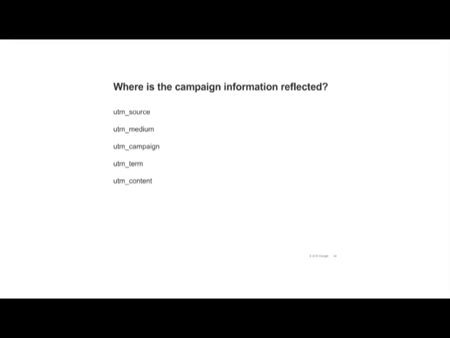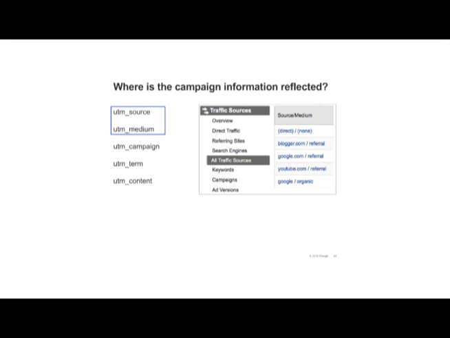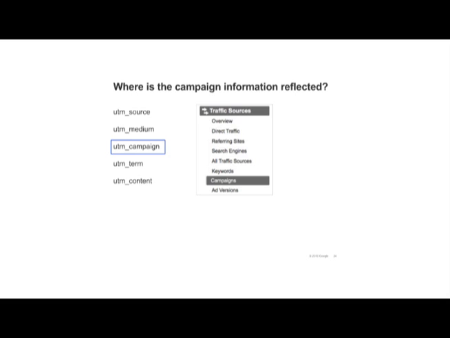Let's look at where information from each of the tags shows up in your reports. You can see all the sources in the All Traffic Sources report. This report will include not only all the sources you tagged, but also sources like direct and website names. You can also see traffic by medium in the All Traffic Sources report. In addition to all the mediums you tagged, you'll also see mediums such as referral and organic.